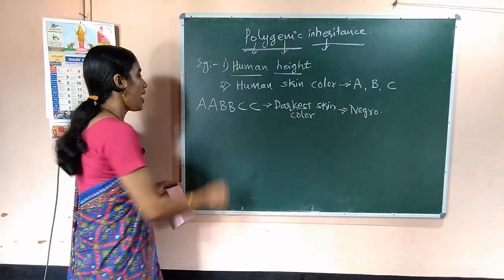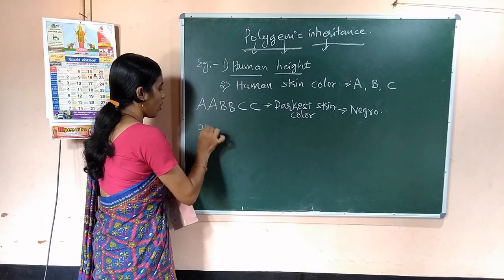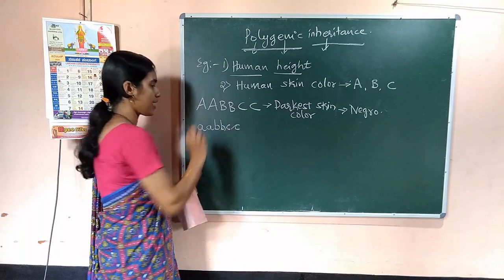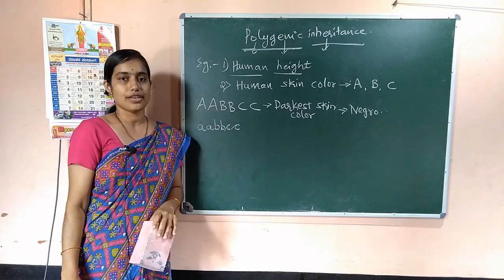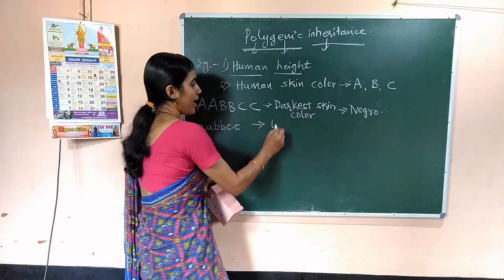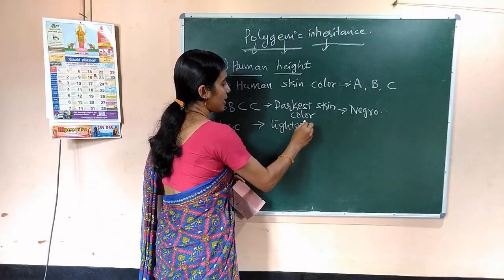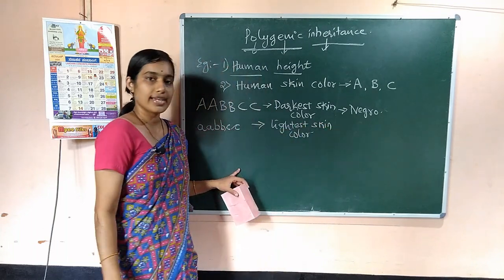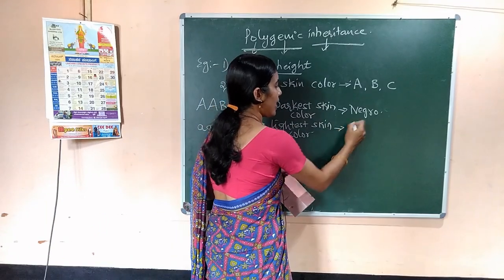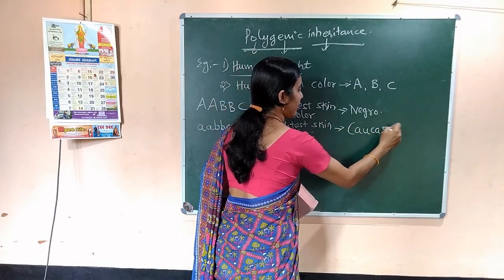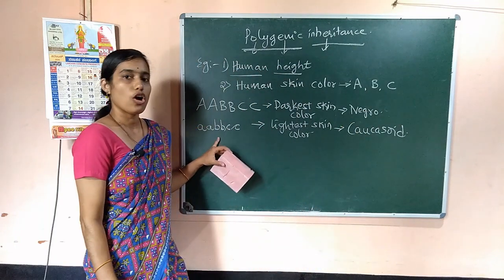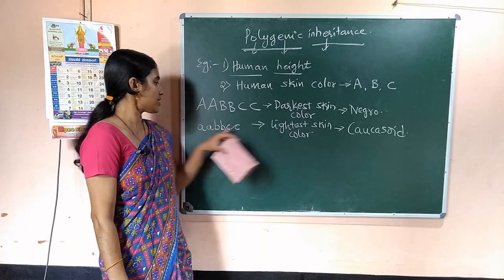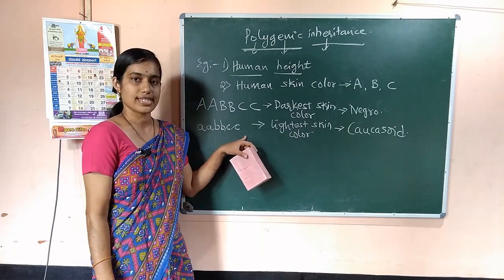And when all the genes in a person are recessive, then they have the lightest skin color, and they are called Caucasoid. They are the lightest skin color persons, and they have all recessive genes.